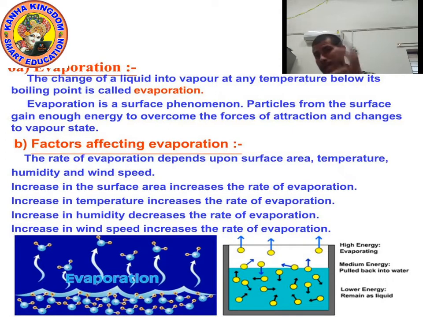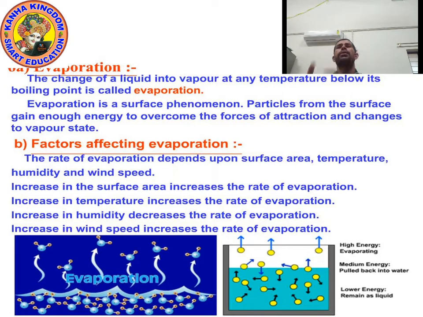Point number 3: an increase in humidity decreases the rate of evaporation. Next, an increase in wind speed increases the rate of evaporation.